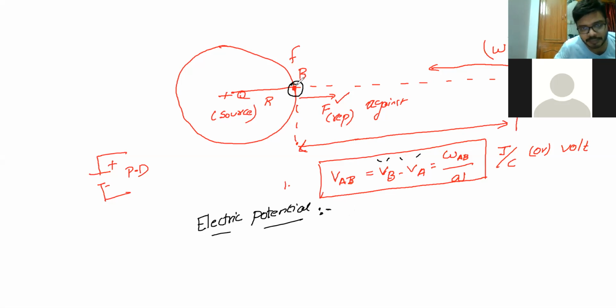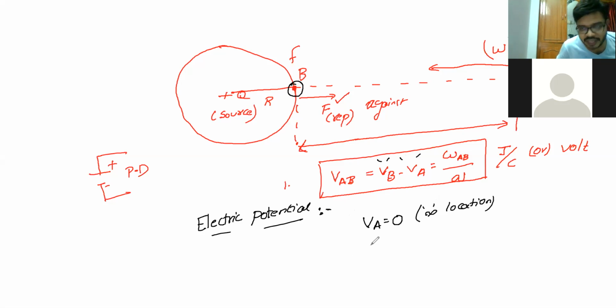To take the potential at point B, what we have to do? Point A is far away, at the infinite location. The potential at the infinite location, we are taking as infinity, that is zero. So the potential at point A is zero because it is far away at infinity. Now we are going to find the potential at point B.